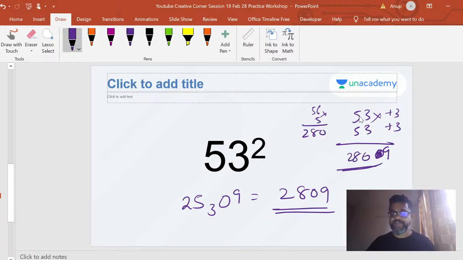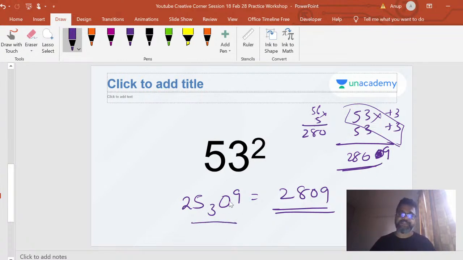Why am I multiplying it by 5? Because my base is not 10, my base is 5. So you cross-wise add, 53 plus 3, 56, multiplied by 5. It was 40, you multiplied by 4, right? Then you get that answer. 9, just 3 into 3 is 9, because your base is tens, so there's no need to put 2 digits, just 1 digit, and that's how you get your answer.